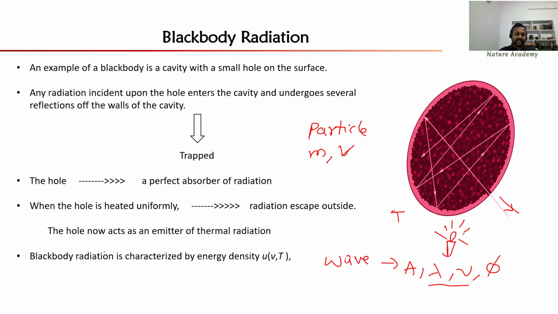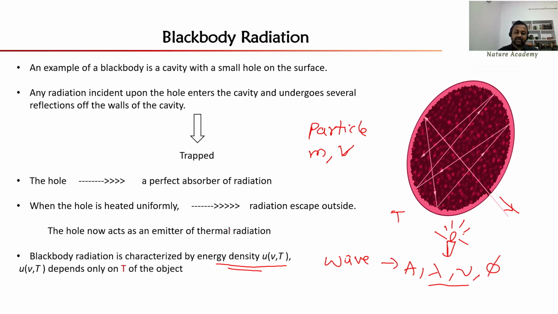In a similar way, the blackbody radiation is characterized by energy density. So what is energy density? Energy density is nothing but energy per unit volume. For example, what do you mean by mass density? Mass per unit volume. Charge carrier density, charge per unit volume. Molar density, number of moles per unit volume. So in the same way, I want to discuss the energy density. So U of nu comma T is my energy density here. How much energy is stored in this volume is known as energy density.